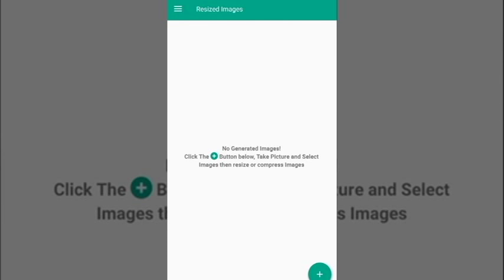Click the plus sign button at the bottom corner and it shows you two options, camera and gallery. You can take a picture or select an image from the gallery. Now we select from the gallery.